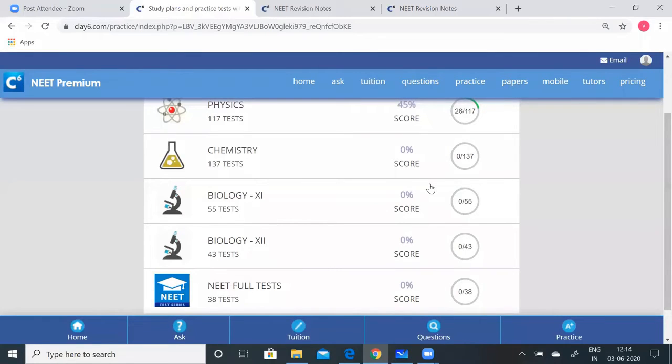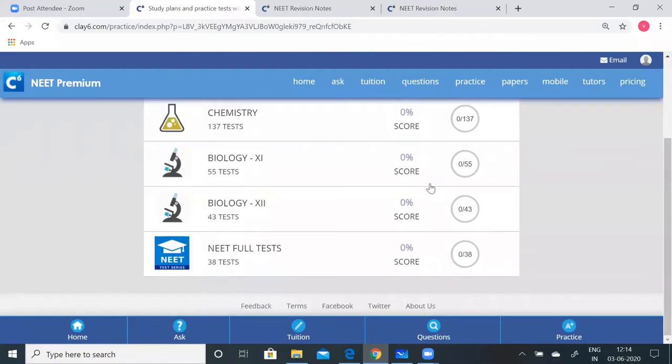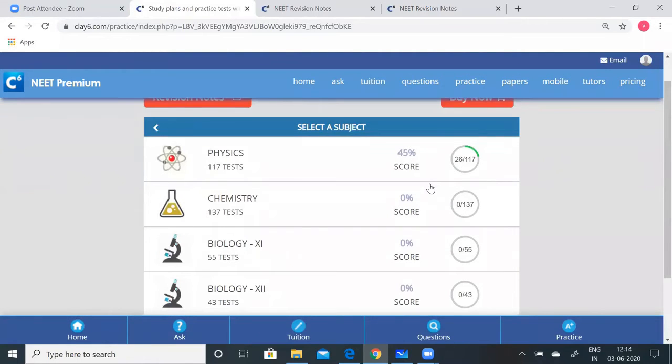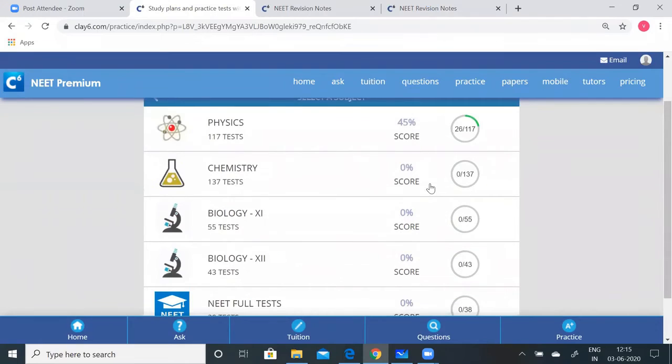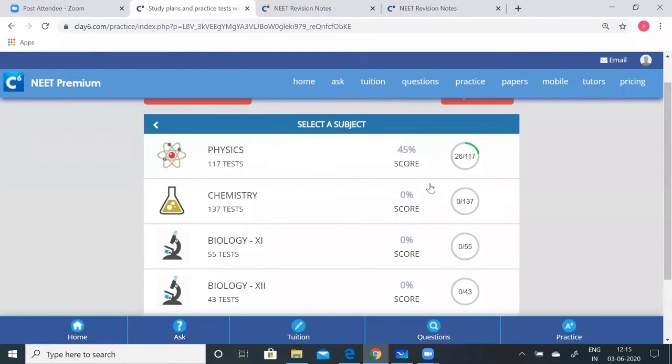Once you are thorough with all the concepts of every lesson and you have taken the chapter-wise tests for physics, chemistry, and biology, then you can confidently take the NEET tests. We have 38 full tests there. You can take them any number of times, make yourself sure of the concept, and then with full confidence, appear for the NEET exams.